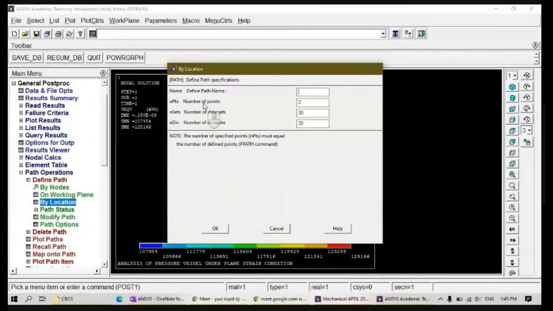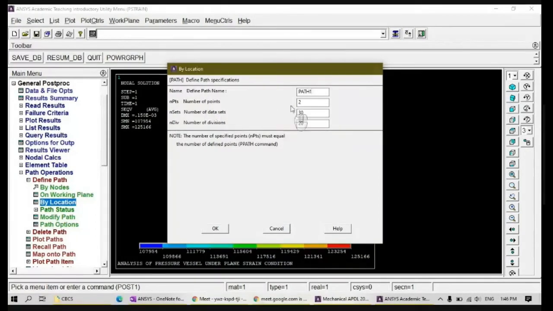It is asking for 2 points. The number of points I'm going to give for a path is 2 points. Along that path, it is taking 20 readings. If you want, you can change this, whatever data sets you want. Let me name this path as path 1. This is for my convenience.